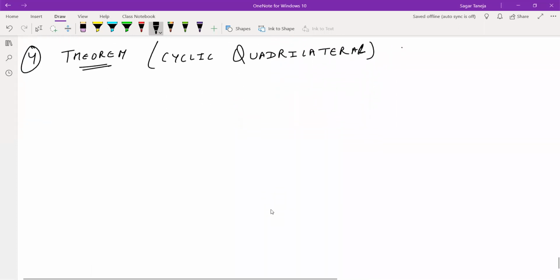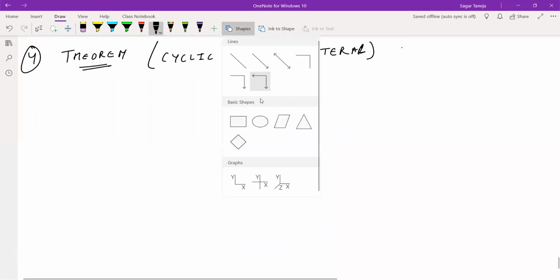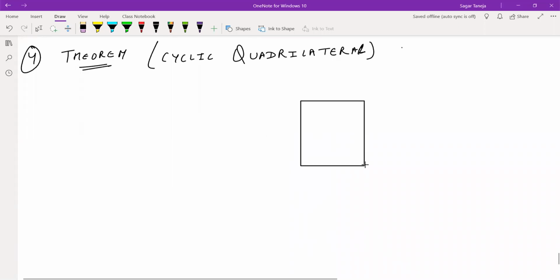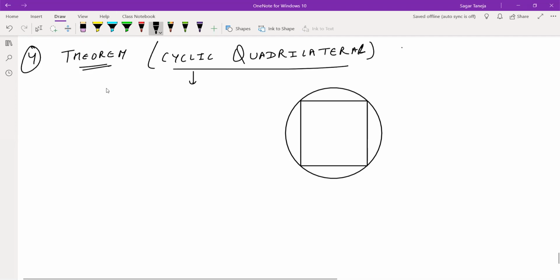What is a cyclic quadrilateral all about? This is a cyclic quadrilateral. First of all, let us write about the cyclic quadrilateral.